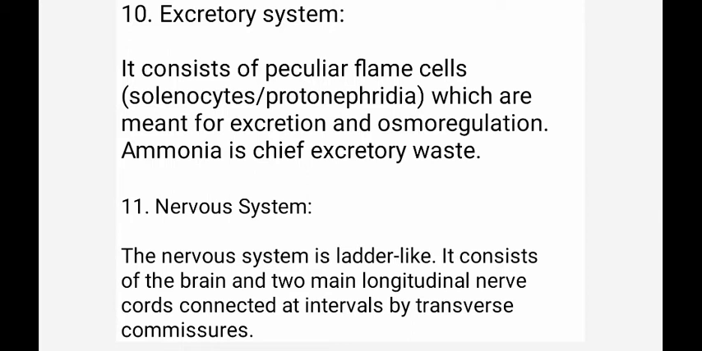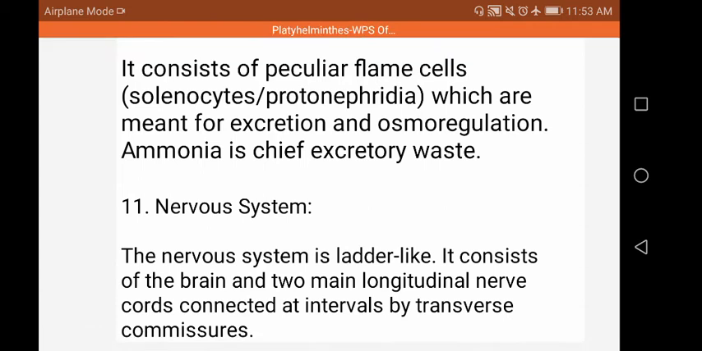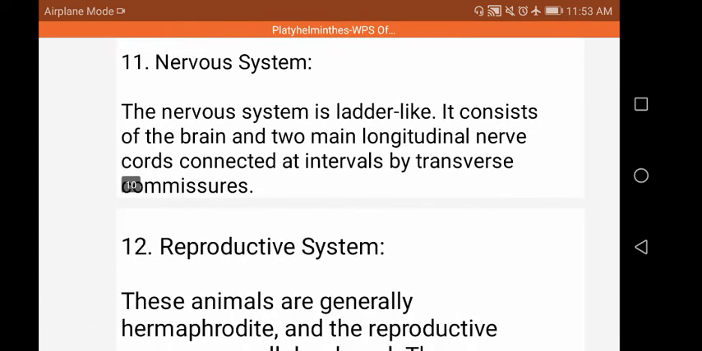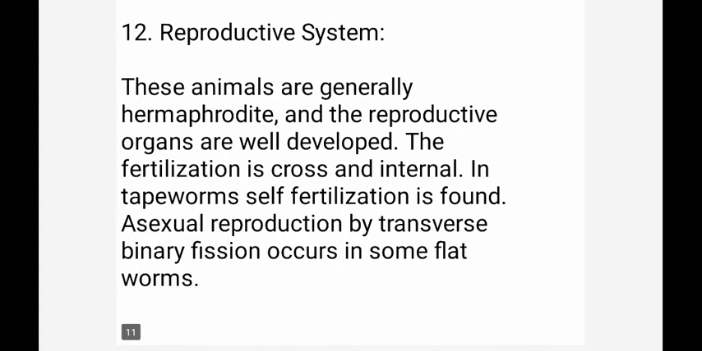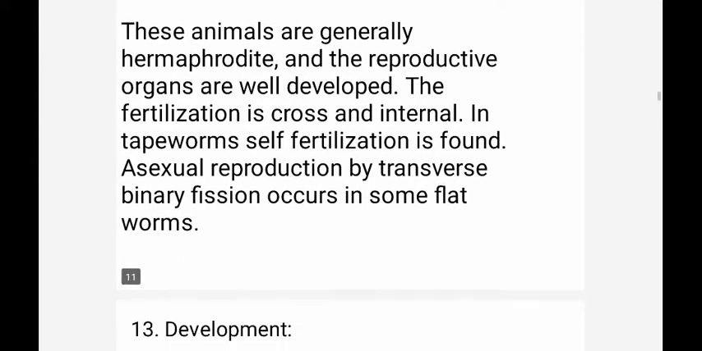Nervous system. The nervous system is ladder-like. It consists of the brain and two main longitudinal nerve cords connected at intervals by transverse commissures. Reproductive system. These animals are hermaphrodites. The reproductive organs are well developed. The fertilization is cross and internal. In tapeworm, self-fertilization is found. Asexual reproduction by transverse binary fission occurs in some flatworms.